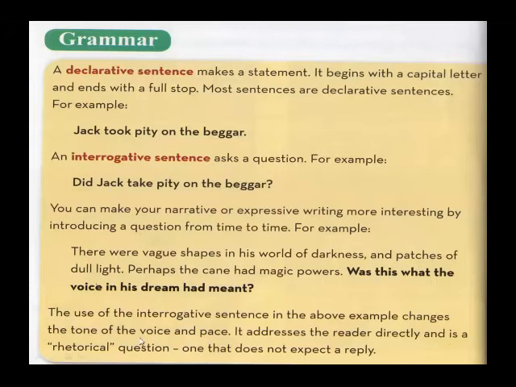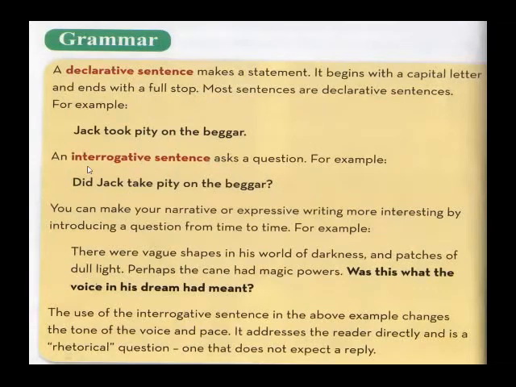So dear students, from the definition of declarative sentence, what you have learned today is that a declarative sentence makes a statement. That means a declarative sentence has some message in it, some thought in it, whether it is positive or negative, it is an assertive sentence, or we can also call it a declarative sentence. A declarative sentence has two types. One is affirmative sentence and the other is negative sentence. And the same affirmative or negative sentence can be changed into an interrogative sentence by converting it into a question.